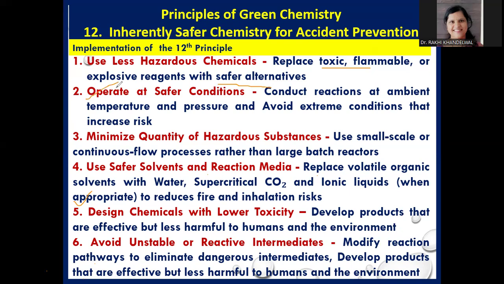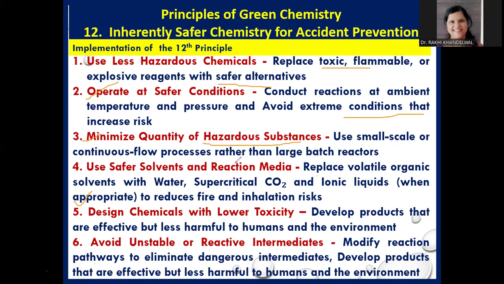Second, operate at safer conditions. Conduct reactions at ambient temperature and pressure and avoid extreme conditions that increase the risk. Third, minimize the quantity of hazardous substances. If it is not avoidable to use some hazardous chemical, try to use its minimum quantity to